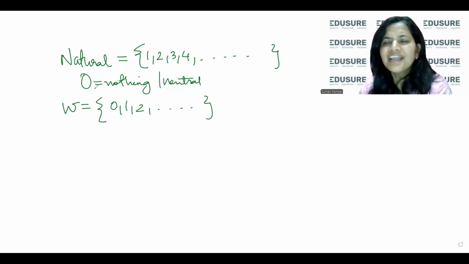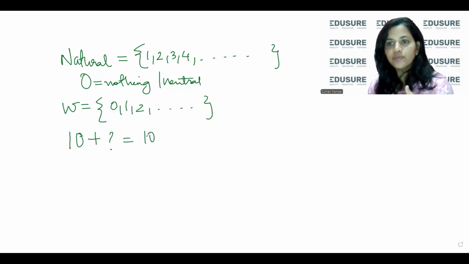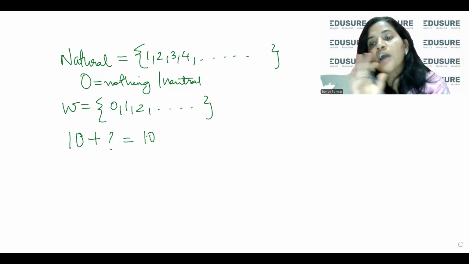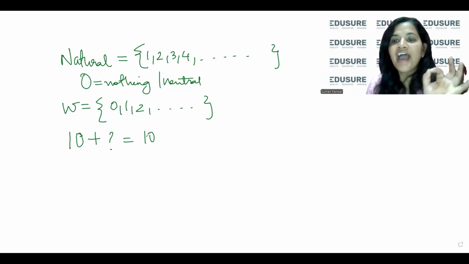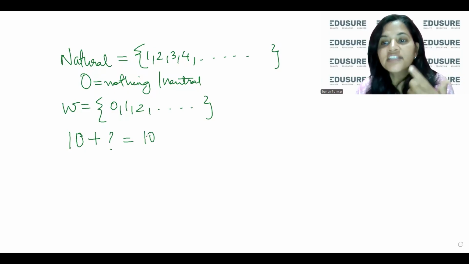Okay, so basically what is the meaning of zero? It is like, what should I add to 10 so that I get 10? So I add 0 to 10. I have 1000 rupees today in my pocket and I earn nothing more. So the next month also I'll have 1000. If I'm not spending and I'm not earning more, 1000 will remain 1000. So I add nothing to 1000, and I get 1000 again. So that is the concept of zero.